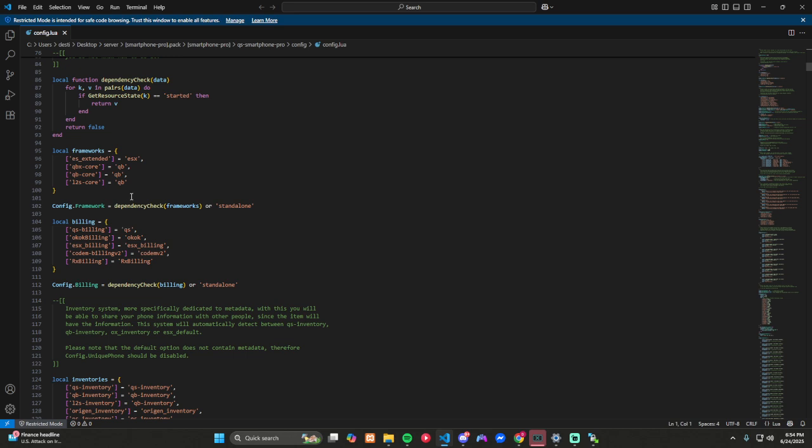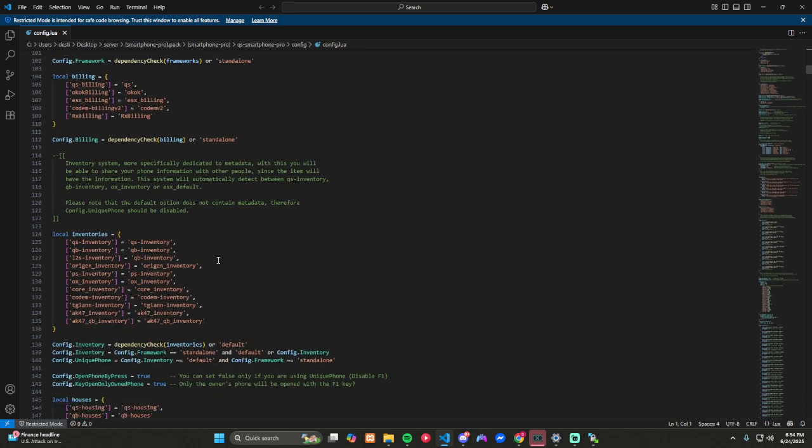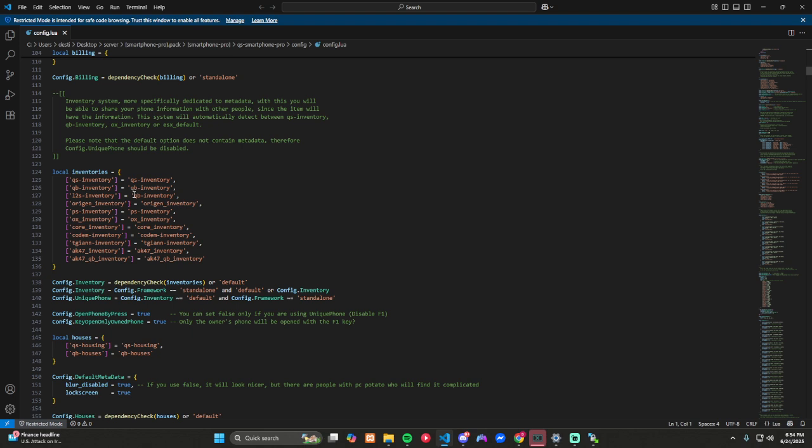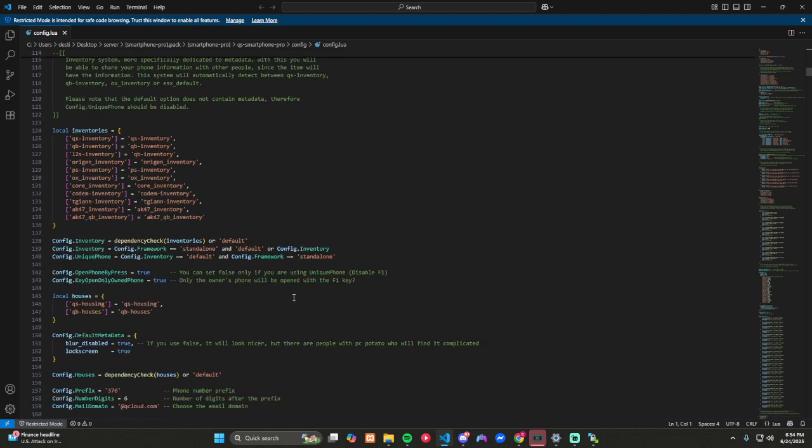Now you can set it, it'll do a dependency check, or you can set it if you want it to be a specific billing type, but it'll do it on its own. So if you've got QB billing, it'll pull it. It's going to be looking for one of these. So what you do is just let it do its dependency check. That keeps you from having to do that part. Same thing with inventory. It'll do a dependency check and pick up that we have QB inventory. It really takes a lot of the stupid stuff out of it.